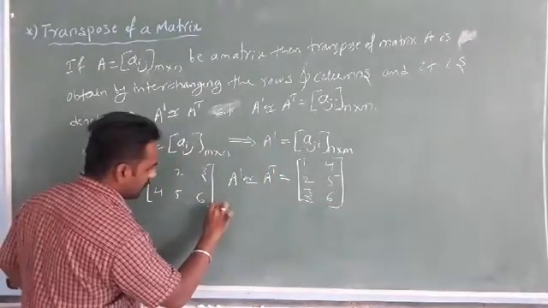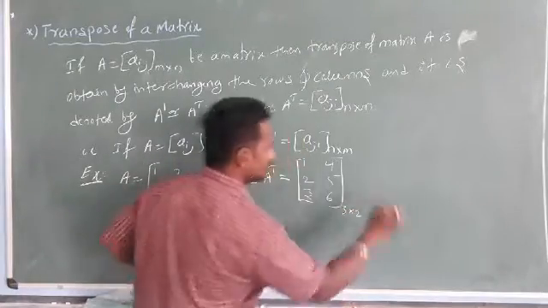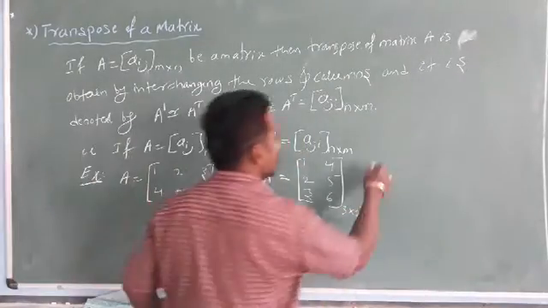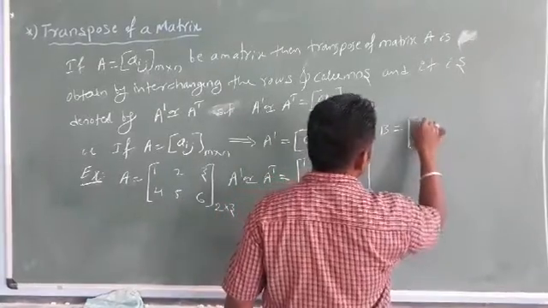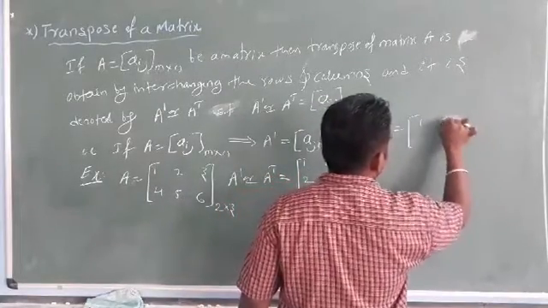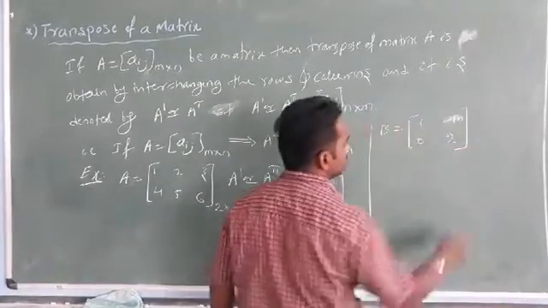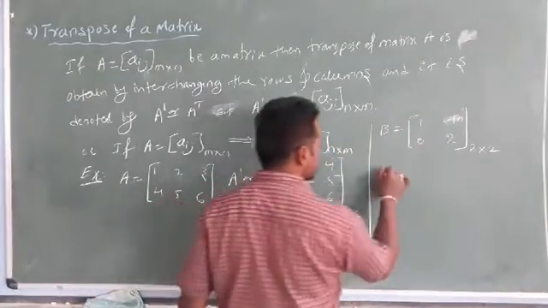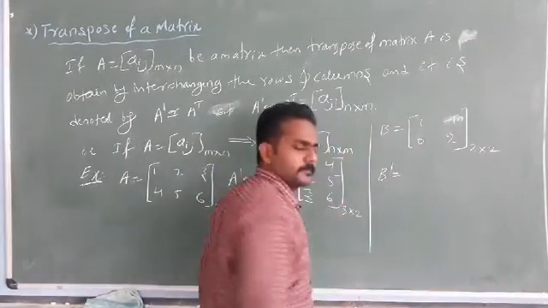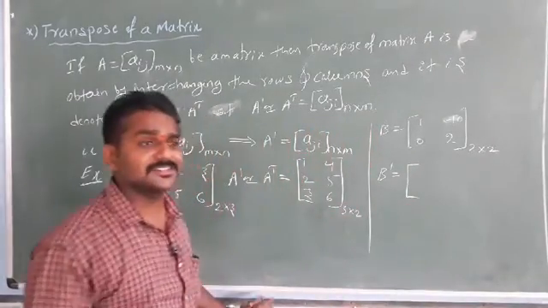So it was of the order 2 by 3, now it is of the order 3 by 2. And another example, if B equals 1, minus 1, 0, 2, it is a 2 by 2 matrix. What is the transpose of the matrix B? It is again a 2 by 2 matrix because it is a square matrix.